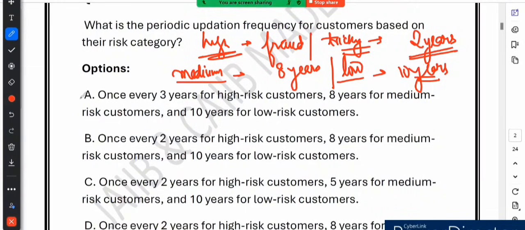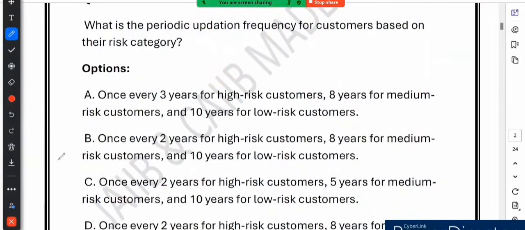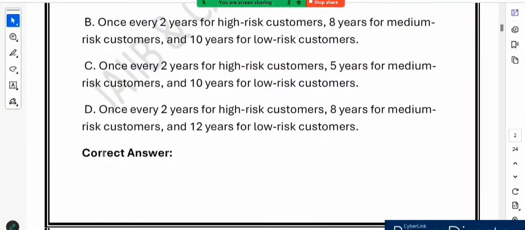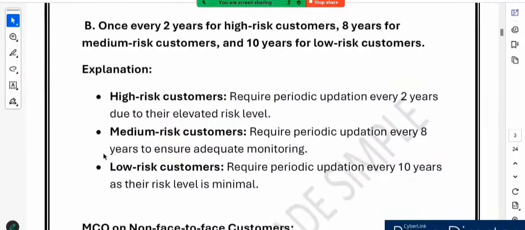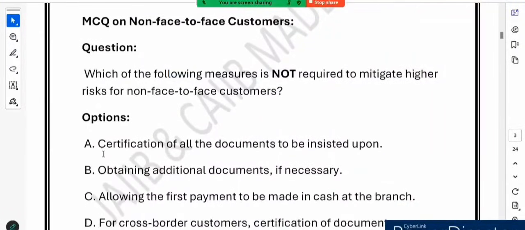Now let's see the options. Option A says once every 3 years for high risk, 8 years for medium risk. This is wrong. Once every 2 years for high risk, 8 years for medium risk, yes, correct. Remember, KYC updation is to be done every 2 years for high risk customers, every 8 years for medium risk customers and 10 years for low risk customers. Option B is the correct answer. Please remember it. Now let's see the next question.